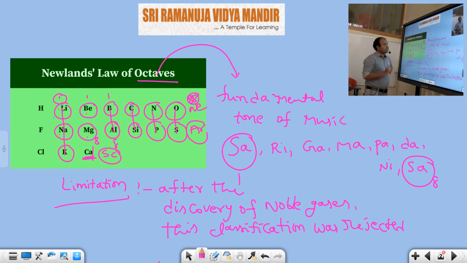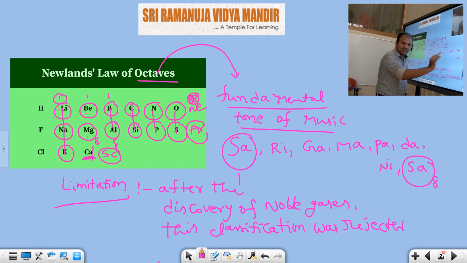And he said that the properties of the eighth element starting from the first element are a repetition. It is compared to which one? The fundamental tone of music. In the fundamental tone of music, the first Sa and the eighth Sa are repeated. In the same manner, in Newland's table, the properties of the eighth element repeat the properties of the first element.